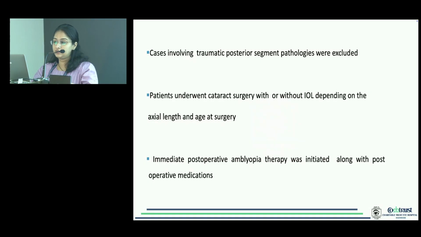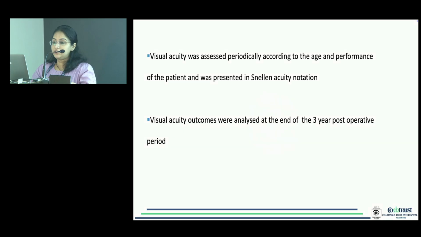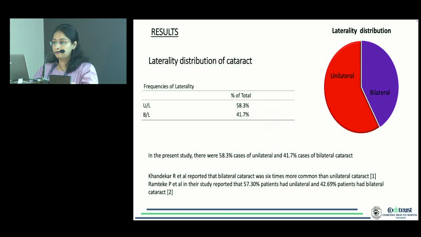cataract surgery with or without IOL, depending on the axial length and age at surgery. Immediate postoperative amblyopia therapy was initiated along with postoperative medications. Visual acuity was assessed periodically according to the age and performance of the patient and was presented in Snellen acuity notation. The visual acuity outcomes were analyzed at the end of the three-year postoperative period.